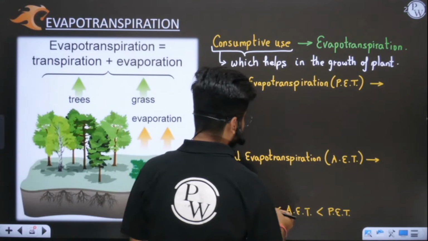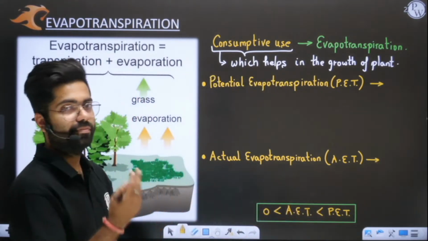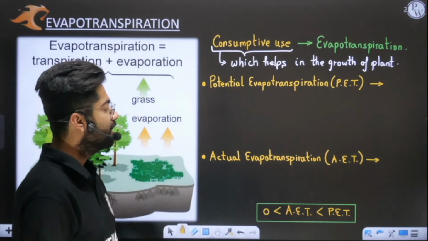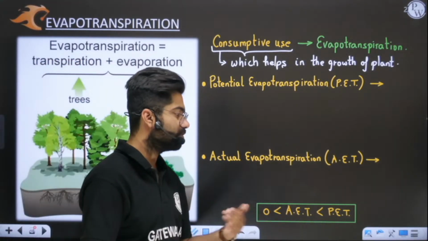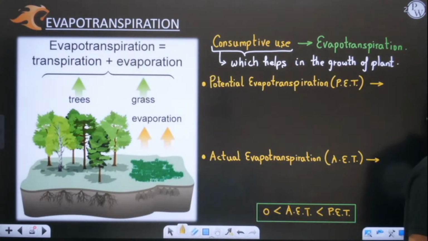I hope this is clear. You need to remember that actual evapotranspiration can vary from 0 to a maximum value. The maximum value is known as PET, and the lowest value is 0. Actual evapotranspiration varies. Is this clear? Now we'll quickly write down the definition of both of them.